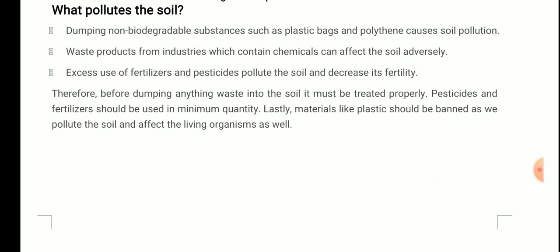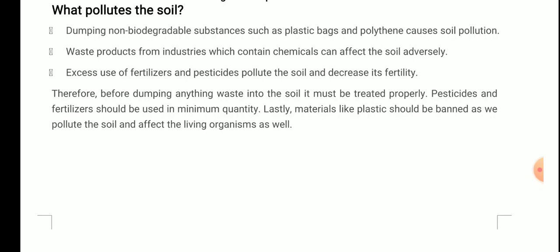First, dumping non-biodegradable substances such as plastic bags and polythene causes soil pollution. Nowadays, the most important factor that is leading to pollution is these non-biodegradable substances, because we know once we use them, they are very difficult to dispose of. Degradable substances can easily be degraded, so they can be dumped, but non-biodegradable substances cannot be dumped because they are not degradable by any microorganism. So, they keep on accumulating and they increase the soil pollution.